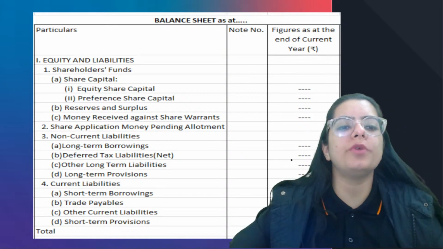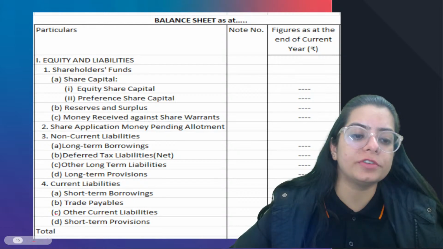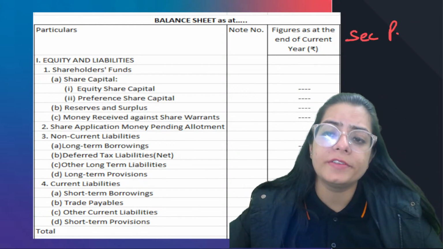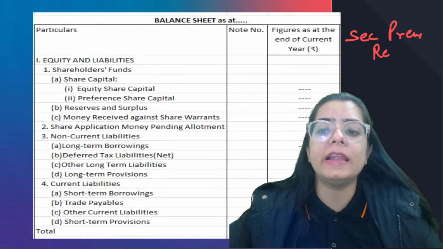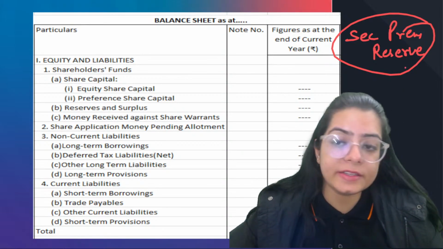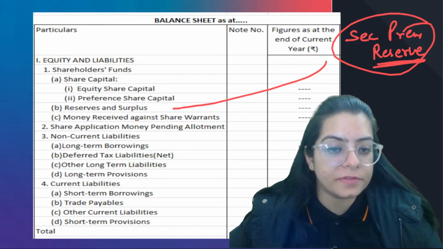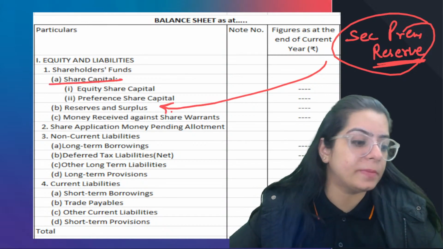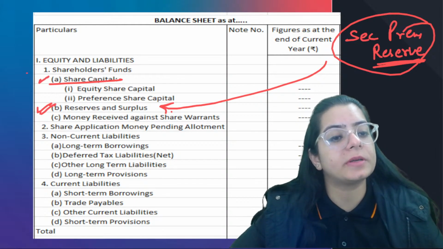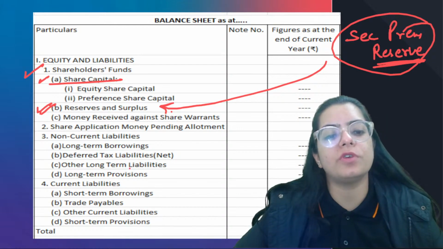Now, what questions are you going to get? How are you going to get questions in this chapter? You will get a question that securities premium reserve lies under which head? These types of questions you will get. You'll have to tell that it lies under reserves and surplus, which comes under shareholders' fund. So these kinds of questions you are going to get.